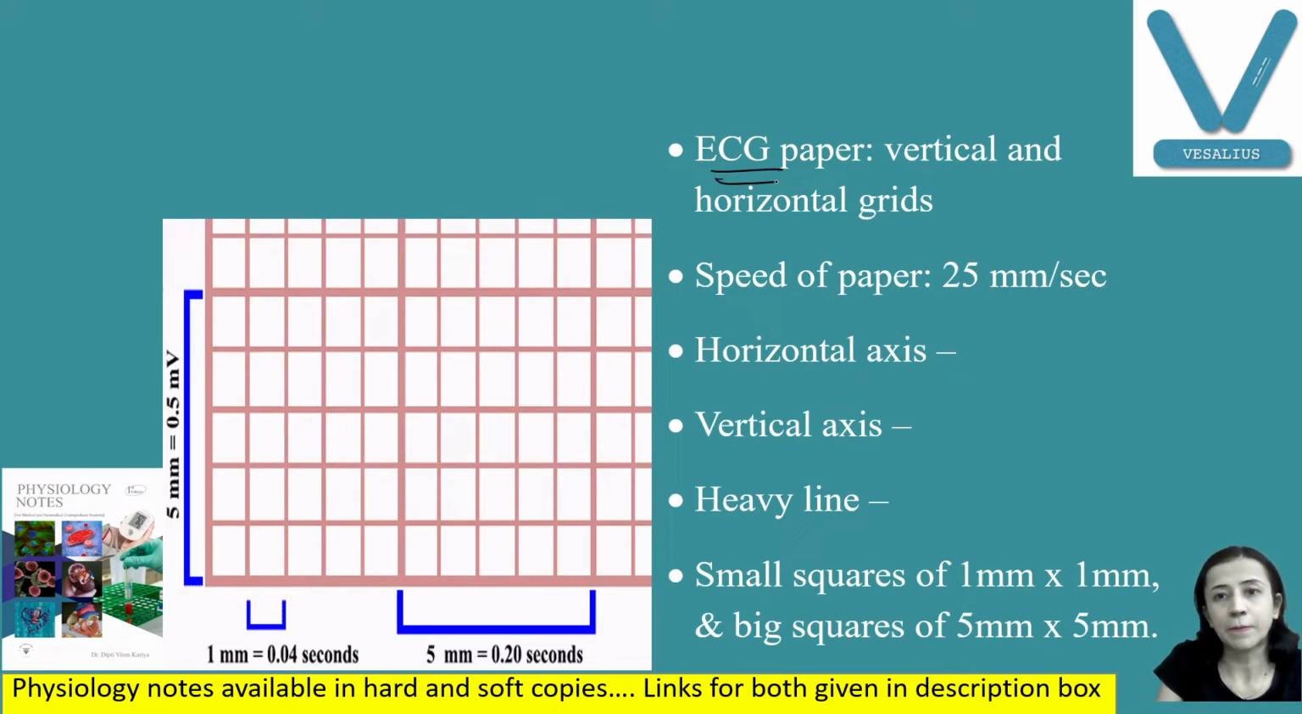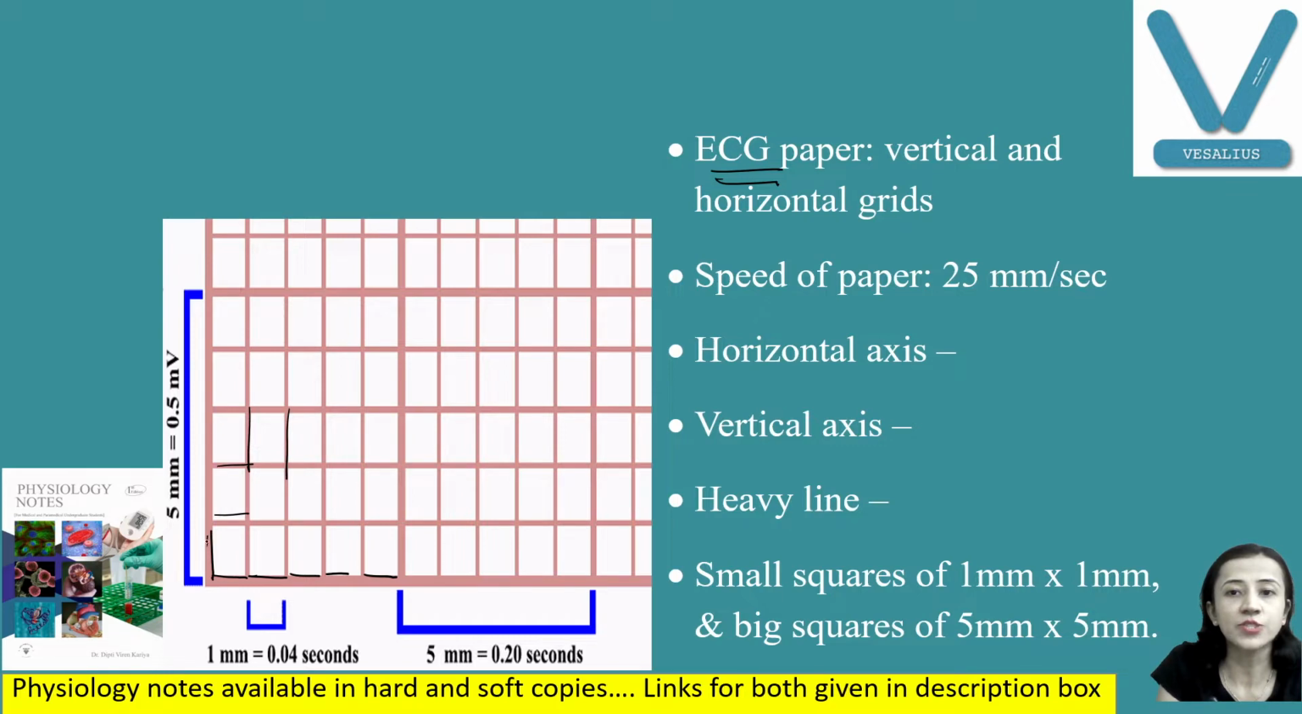On the standard ECG paper, we have horizontal and vertical grids or lines. Now these horizontal and vertical lines are 1 millimeter apart. You can see this is 1, 1, 1. Fine. And this is also 1.